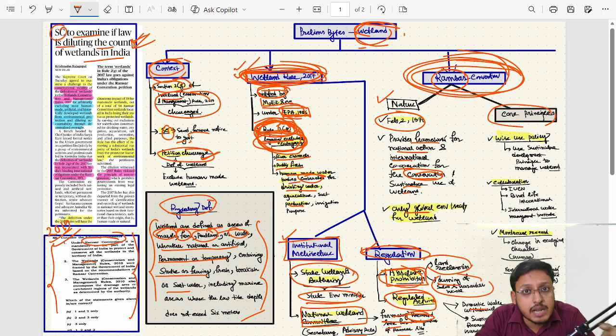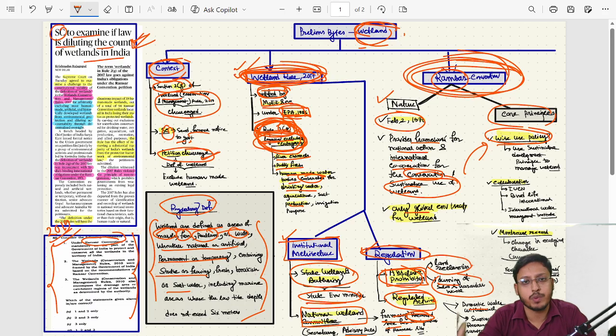We are talking about sustainable use of wetland, and from that concept there is one important core principle which is a part of Ramsar Convention, that is the wise use of wetland policy. What is this wise use of wetland policy? One needs to manage wetland in such a way that is sustainable. It does not mean that conservation will go against resource extraction. Resource extraction will be there, but it should be sustainable. It should not harm the ecological characteristic of that particular wetland. That needs to be remembered. That's called the wise use principle.